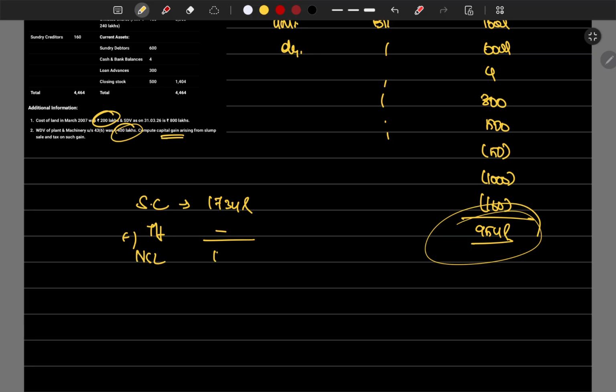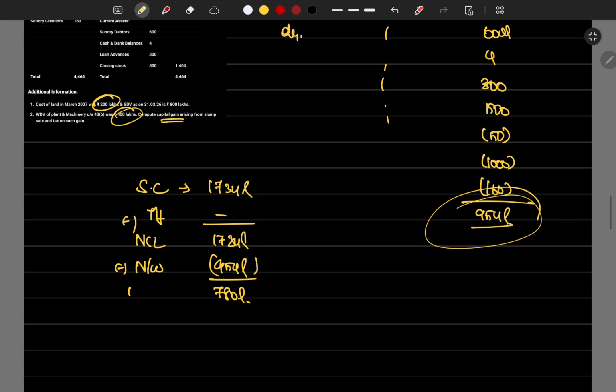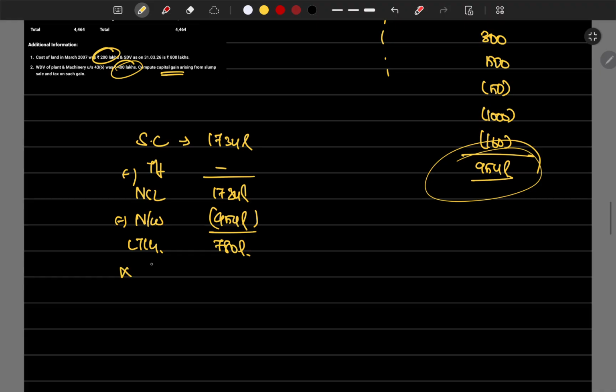Net sale consideration is 1734 lakhs minus net worth, which is 954 lakhs. Deduct that, 1734 minus 954, which is 780 lakhs. Then we will get the gross LTCG. There are no exemptions in the question, so we can directly compute the tax also.